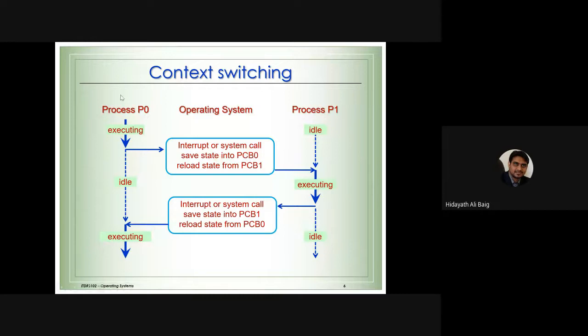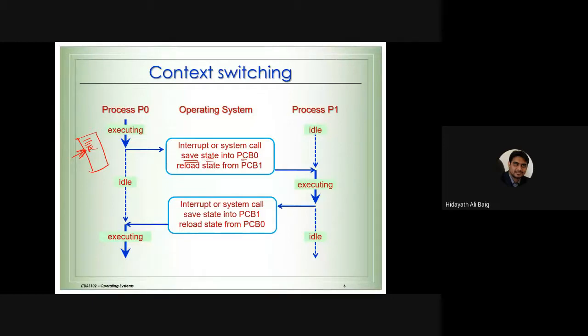Because it was running, we stop it here. So next time when we start, we are not going to start from the beginning. So we need to know the program counter. So that is what it will save. It saves the state into the PCB. I told you in the previous lectures also, process control block, which means it will remember what it was doing by saving it.